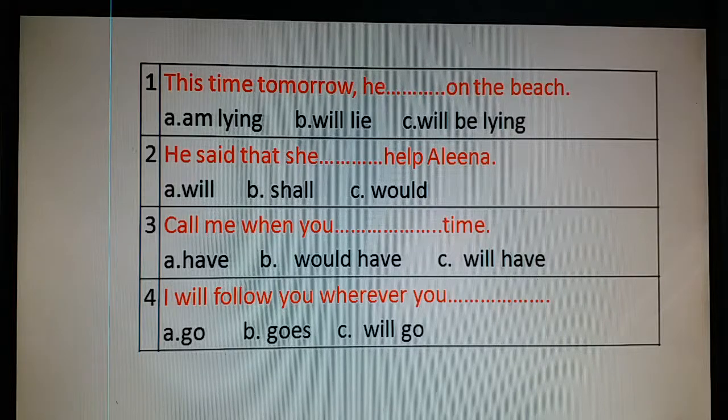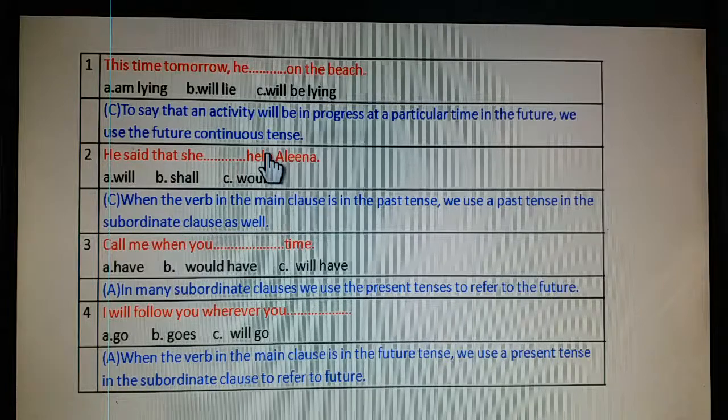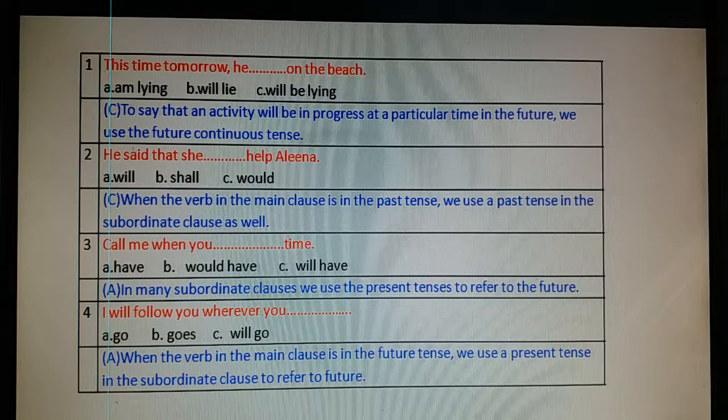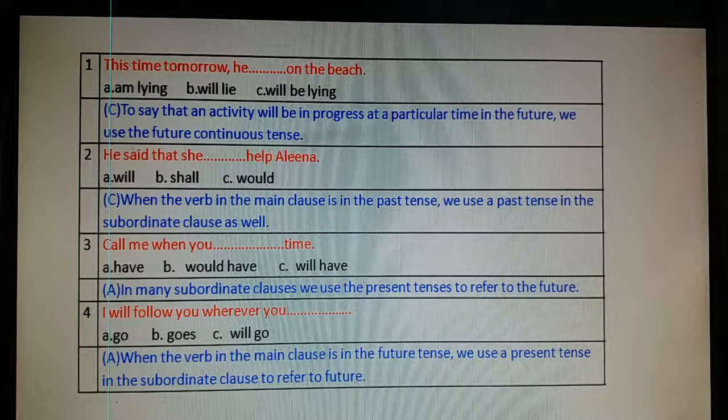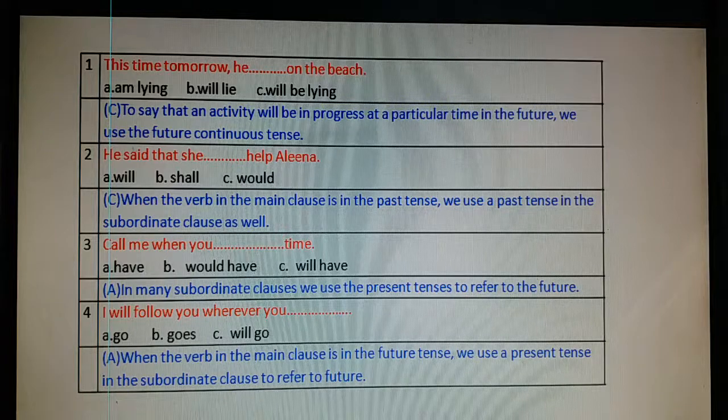Okay, now see the answers, please. This time tomorrow, he will be lying on the beach. Option C. Because to say that an activity will be in progress at a particular time in the future, we use the future continuous tense. Will be lying is the correct answer.